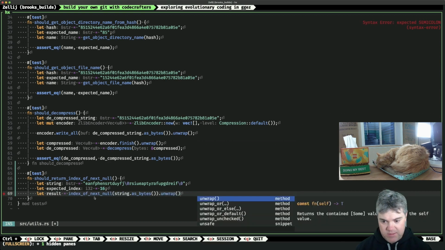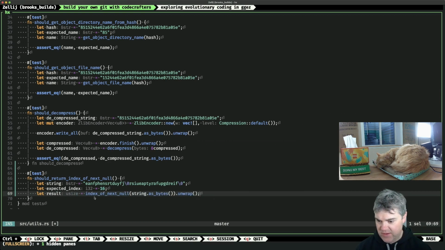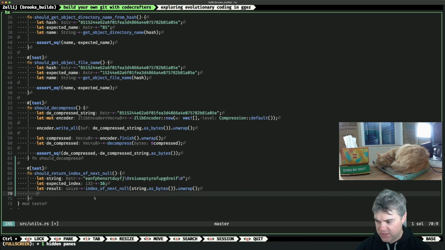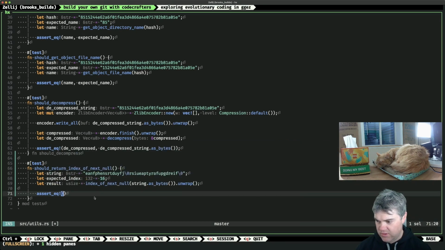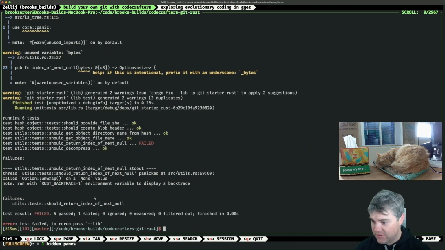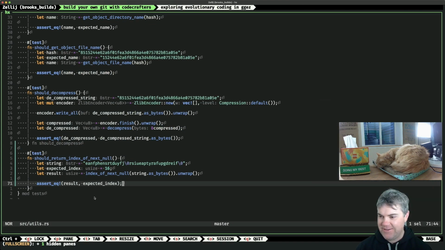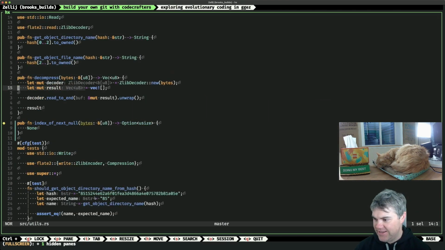Now, I want this to be an unwrap, because if that fails, then I want that to hard crash. We're going to assert equal. We have our result and our expected index. Okay, let's test this. Failed. Okay. Oh, right, because I'm always returning None. Yeah, that would do it. All right, so let's make this not always return None.